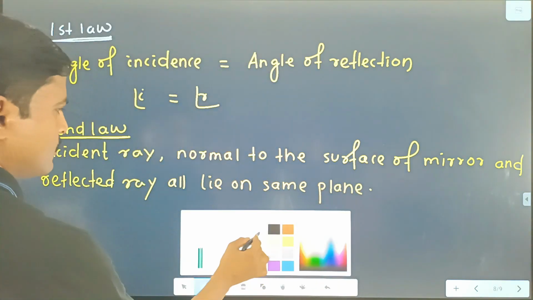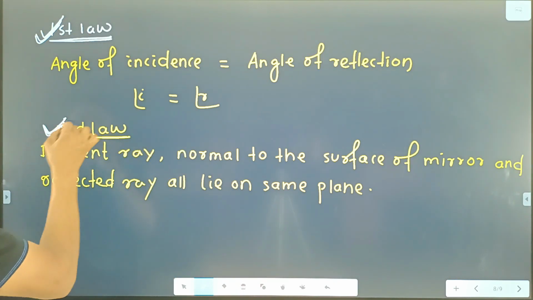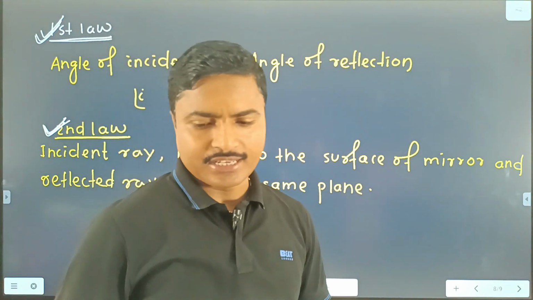Clear? This one is the first law and this one is the second law of reflection.